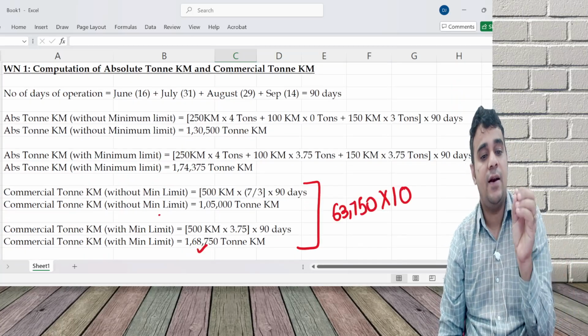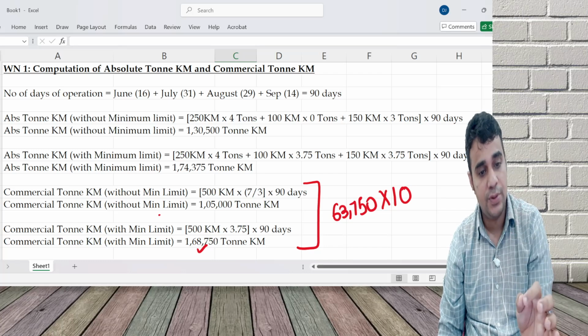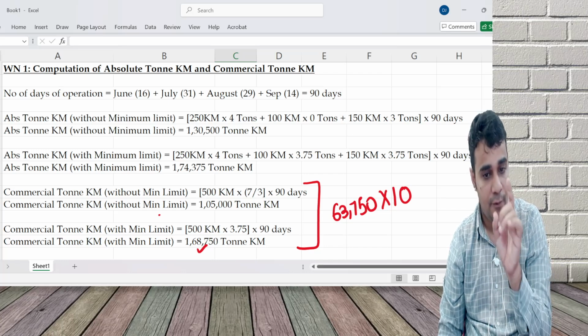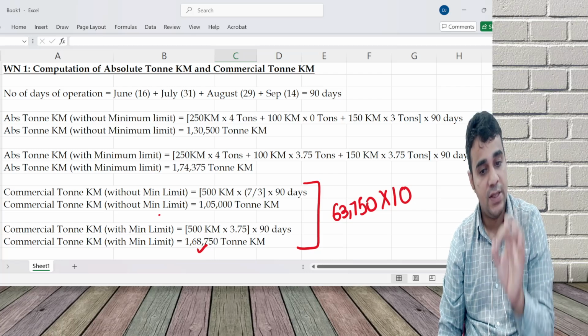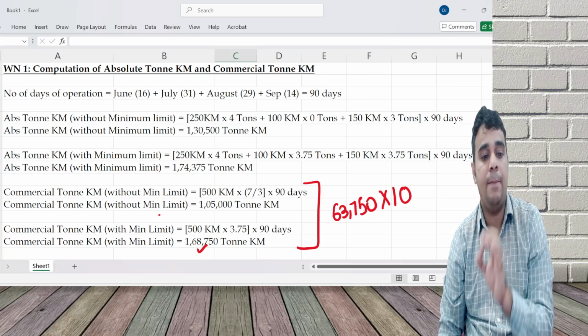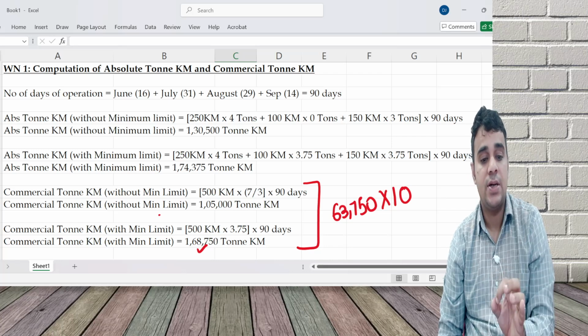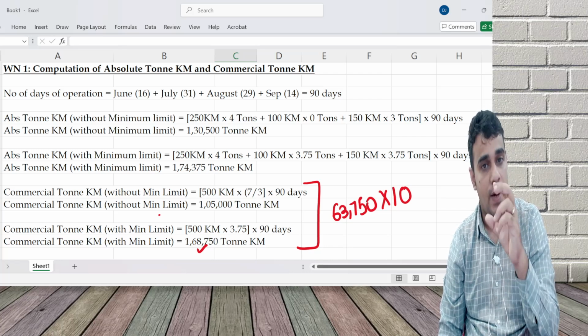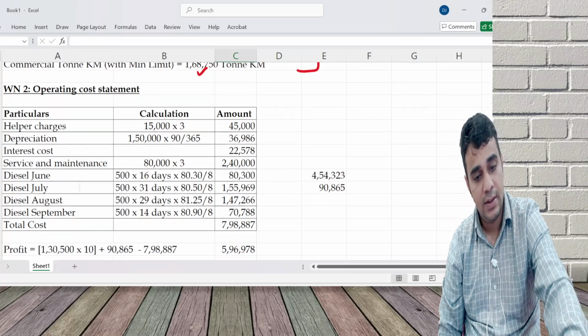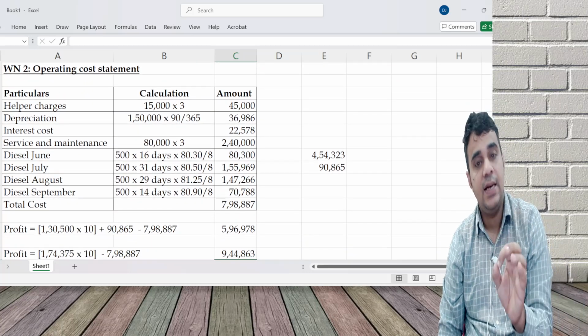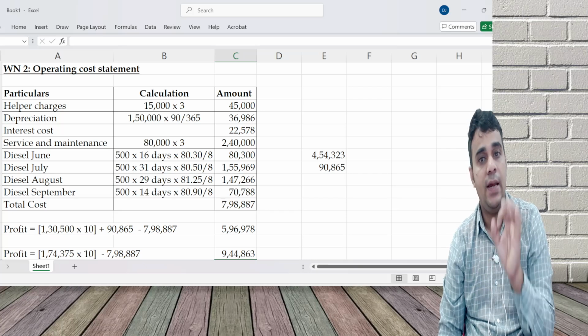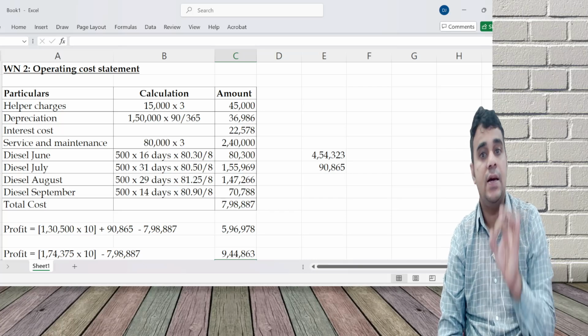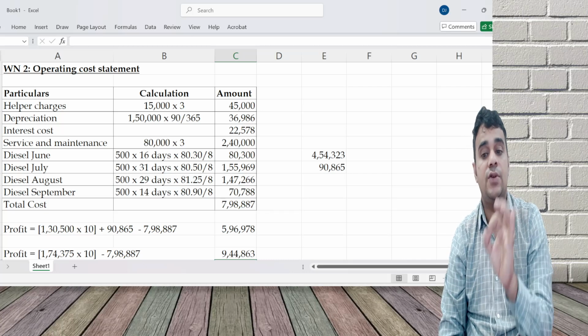So first we did number of days of operation, absolute ton kilometer without minimum limit to answer part 1 of the question, with minimum limit to answer part 3 and part 5 of the question, commercial ton kilometer without and with minimum to answer part 2 of the question. Then we did a cost statement. In that diesel, I divided by 1 by 5. I will get reimbursement of this in case I am charging without minimum limit.